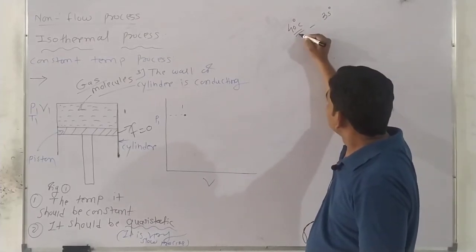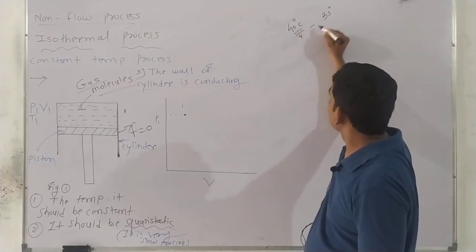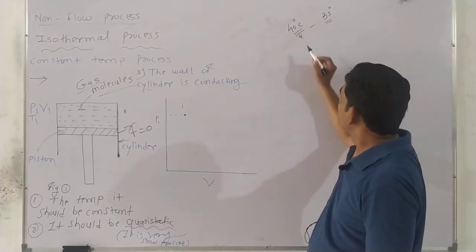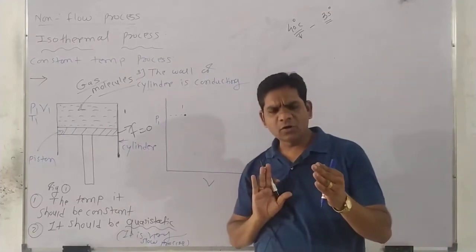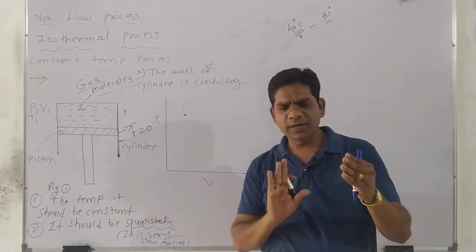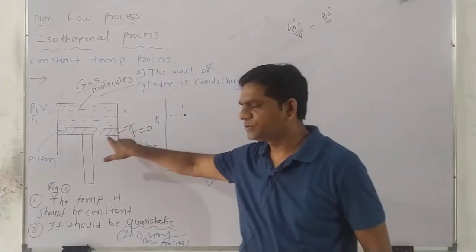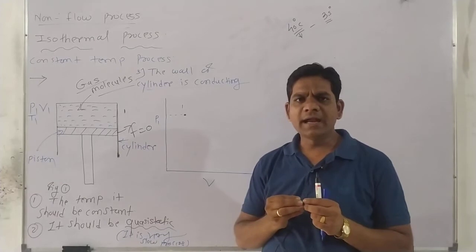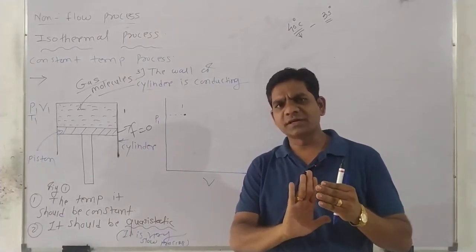At this position, we should not compress the gas. We are not making any compression. We stop the process here and slowly we have to compress the piston.